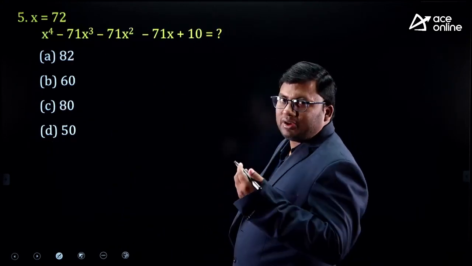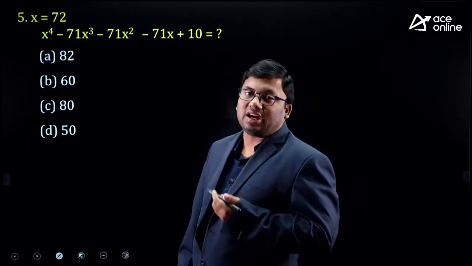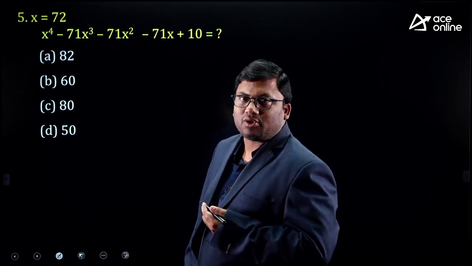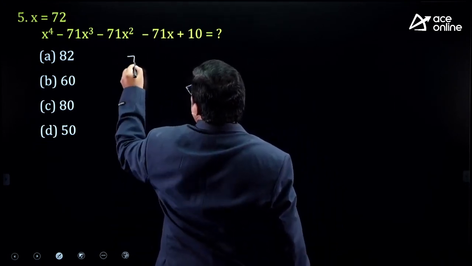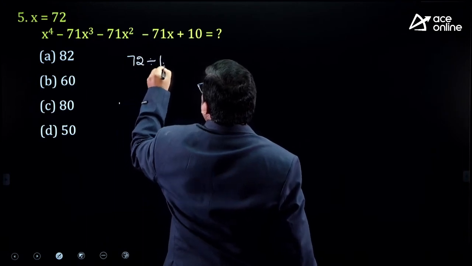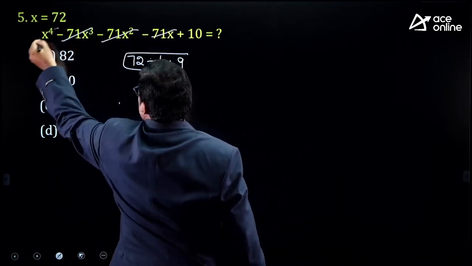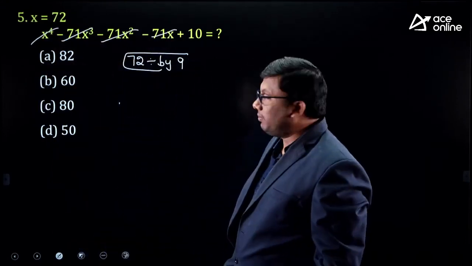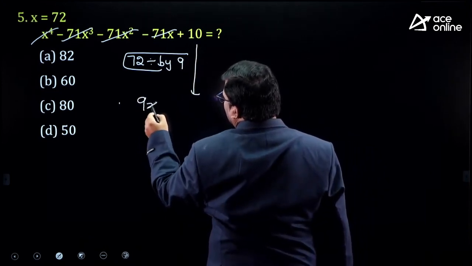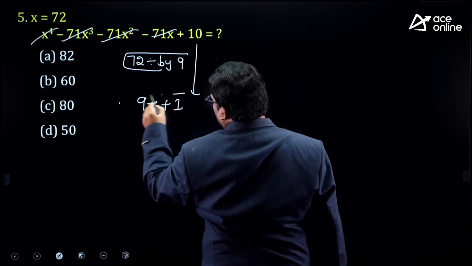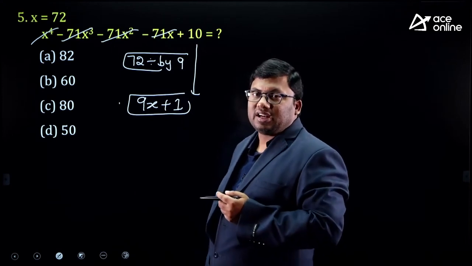Now see here, by looking at this question, I am sure everybody watching this video, if you have understood the concept from the previous problem, will find solving it very easy. X is 72. 72 is divisible by 9. That means all are divisible by 9. 10's digital sum is 1. When divided by 9, the remainder should be 1. Or the answer's digital sum should be 1.